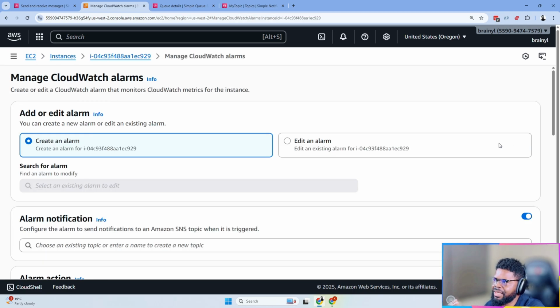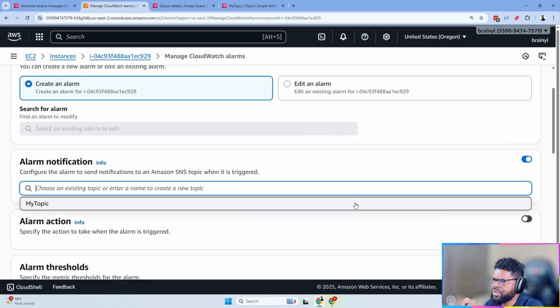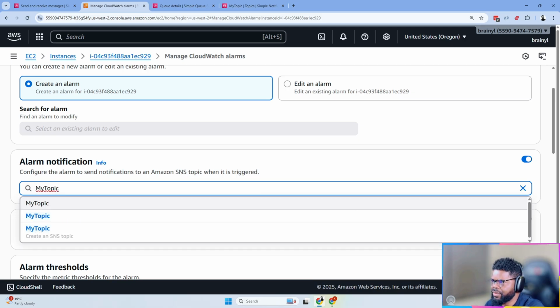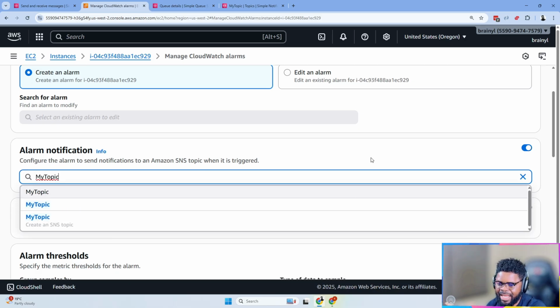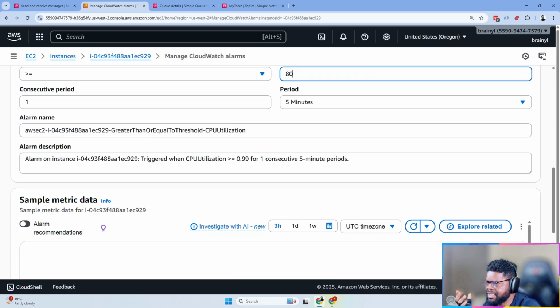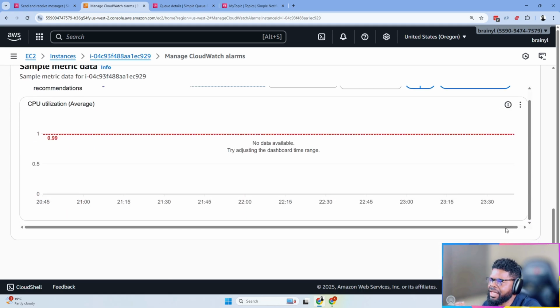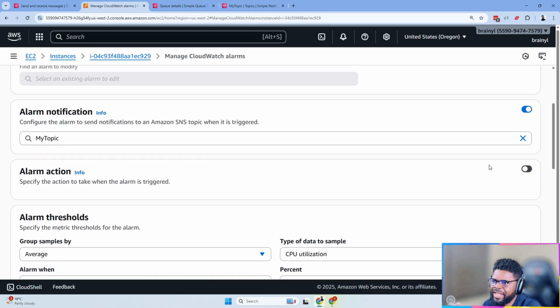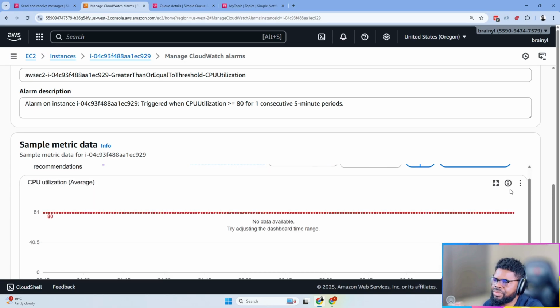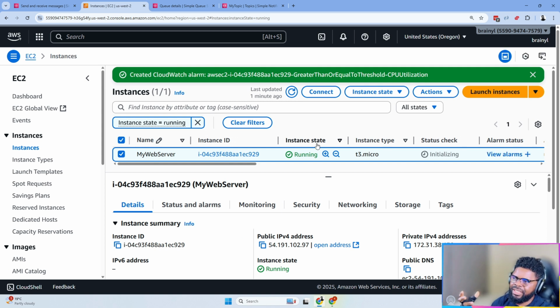In this case, I'm going to create an alarm for this particular EC2 machine, right? So I'm going to create a topic. I'll use my topic, which is the SNS topic that we want to notify if there's an alarm. Here I'm just going to use a threshold that says 80%. If it exceeds 80%, but it doesn't matter, we'll have to test this manually. So we can just create this alarm, right? Here we don't have any action. I think the last time we used an action, but in this case, we're just using a notification. So we are just going to do create, right? So we have this alarm created, and we have the EC2 machine running, although it's still in the initializing phase, right?